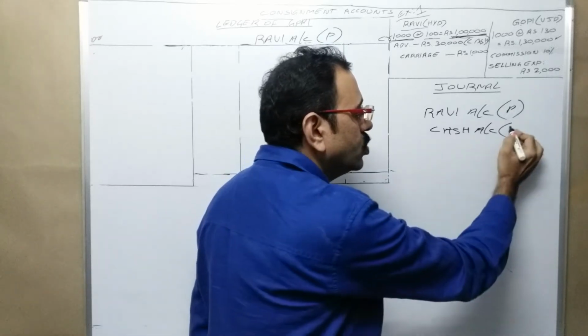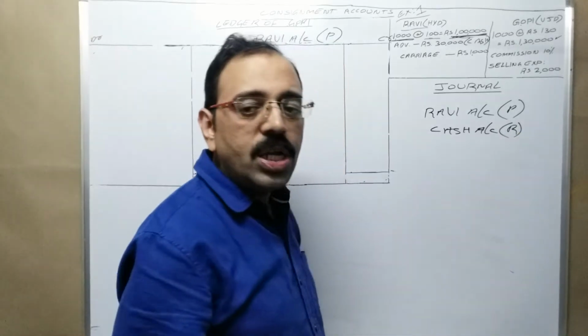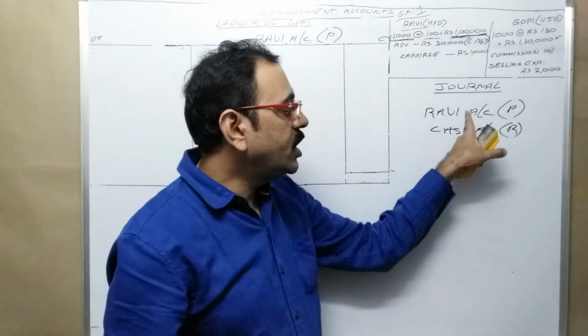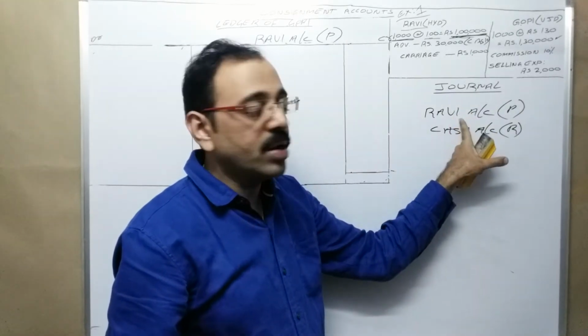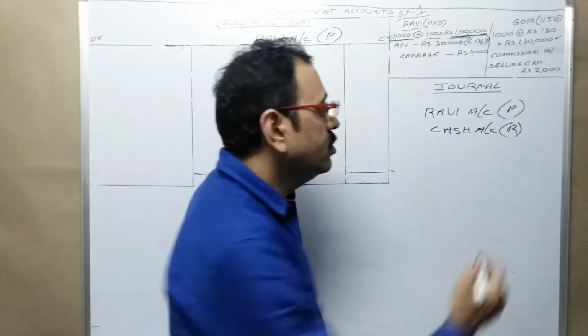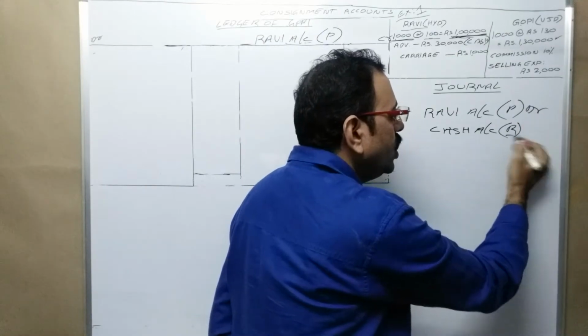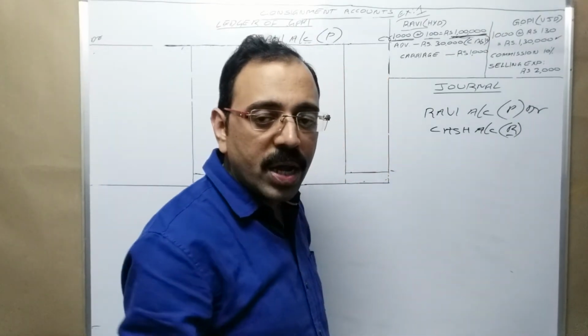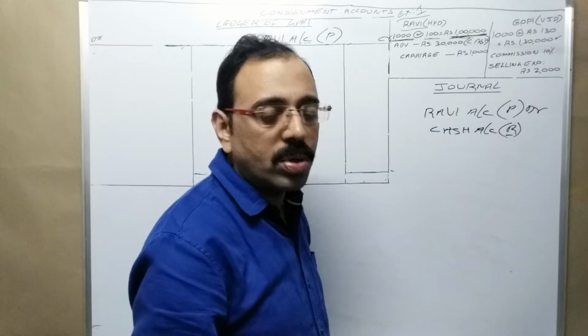Cash, I said no. So, real account. What is the personal account rule? Debit the receiver, credit the giver. Here Ravi is a receiver, debit him. What is the real account rule? Debit what comes in, credit what goes out.